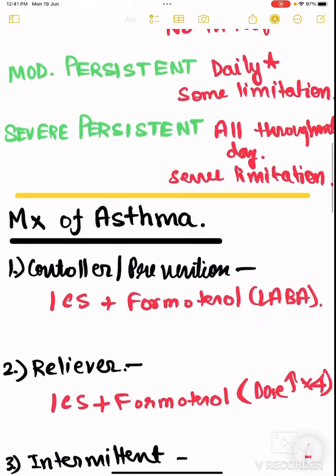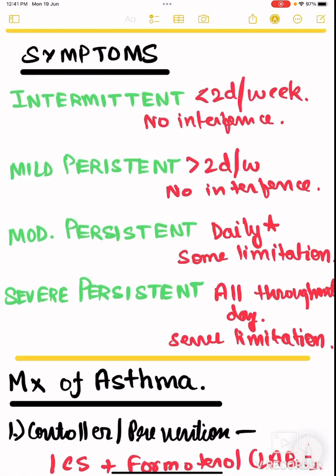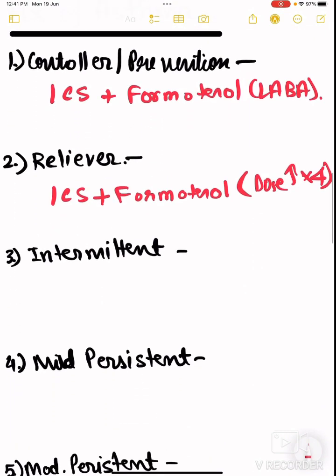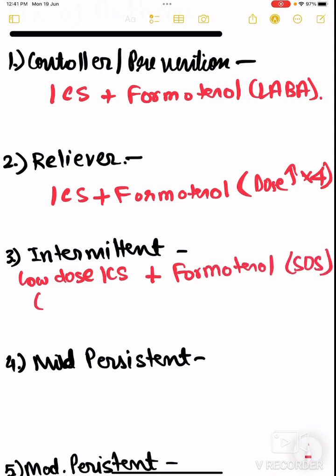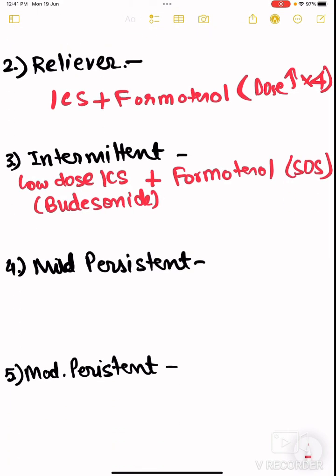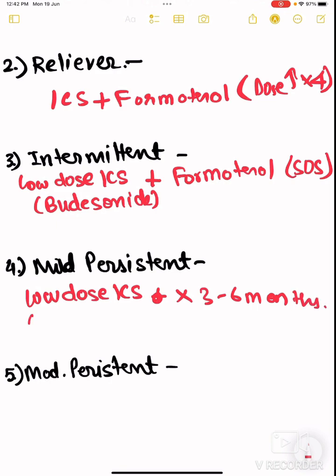Now coming to the intermittent part. What is the management of intermittent asthma? Already told you, we say intermittent when symptoms are present less than 2 days per week with no interference. So in intermittent asthma, our treatment should be low dose inhaled corticosteroids plus formoterol SOS. SOS means as and when required. A low dose inhaled corticosteroid example is budesonide. Now coming to mild persistent. In mild persistent, you will give low dose inhaled corticosteroid for 3 to 6 months.